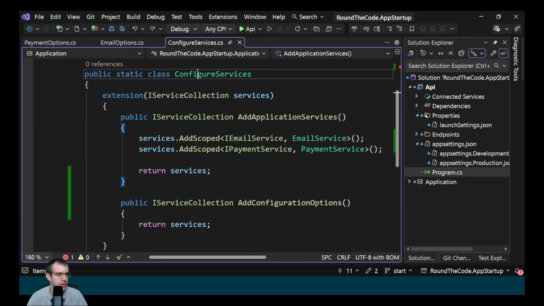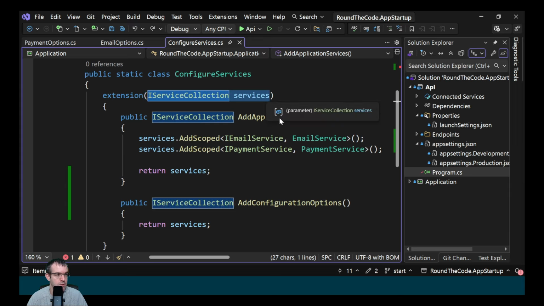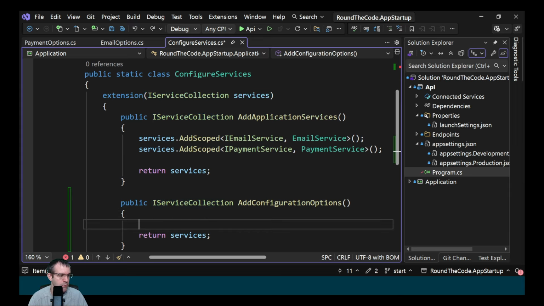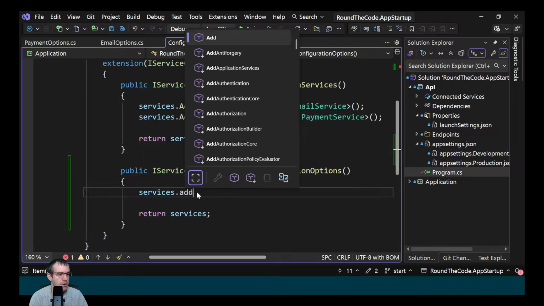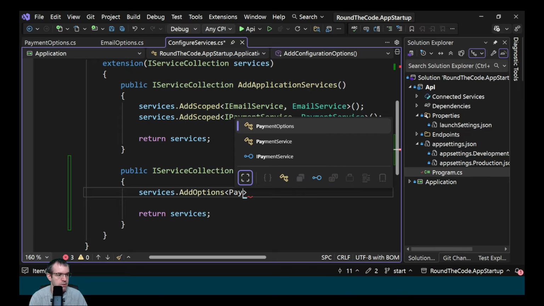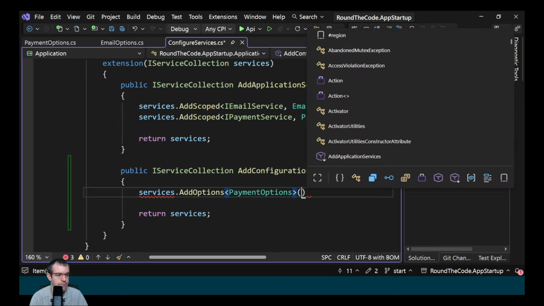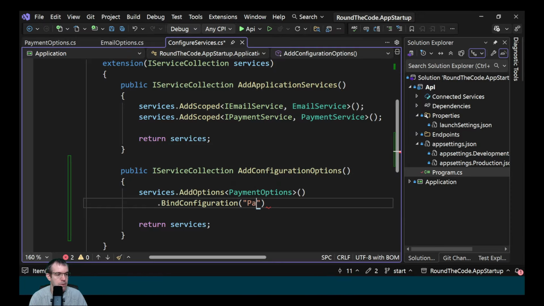Now we've got this static class called config services. We're passing in an instance of the IServiceCollection. We need to register them as part of that. So we call services.AddOptions, and the class name is PaymentOptions, and we want to bind it to the Payment section in appsettings.json.